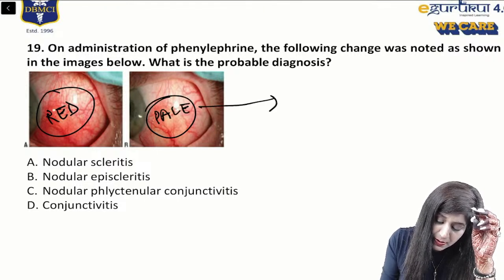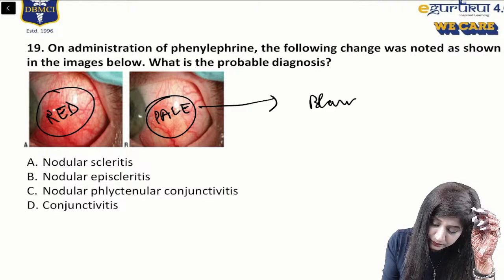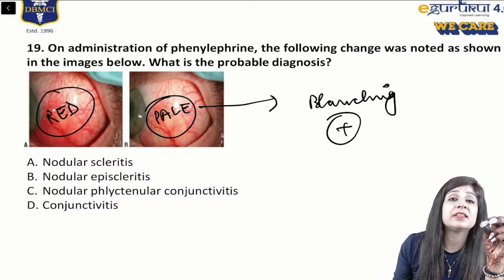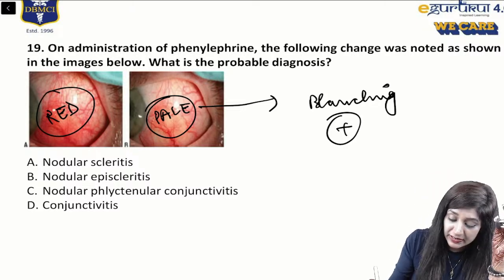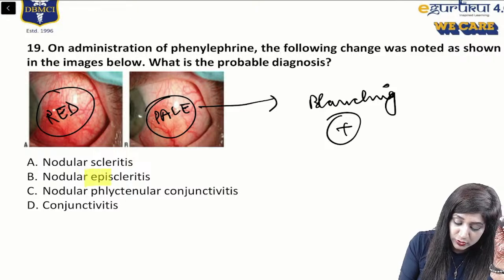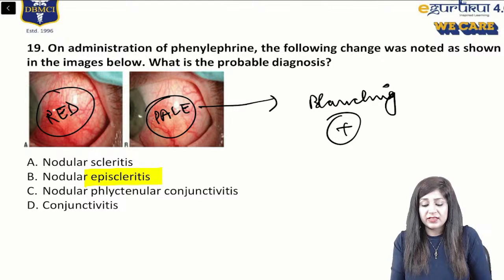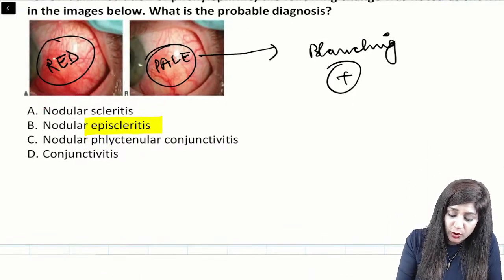So that means blanching is present. If the blanching is present with the administration of phenylephrine, therefore it is actually episcleritis and not scleritis.